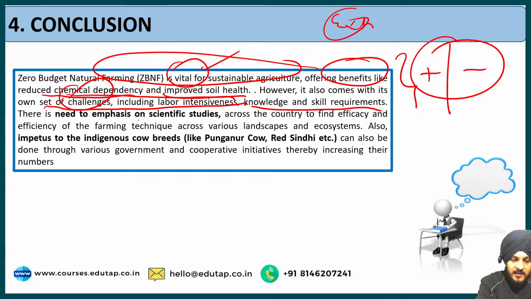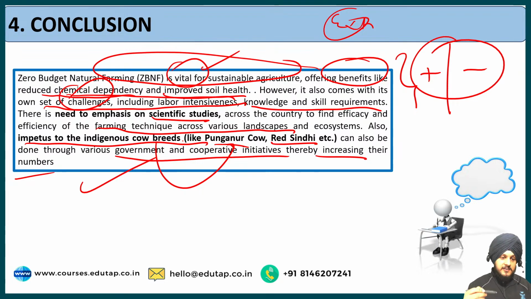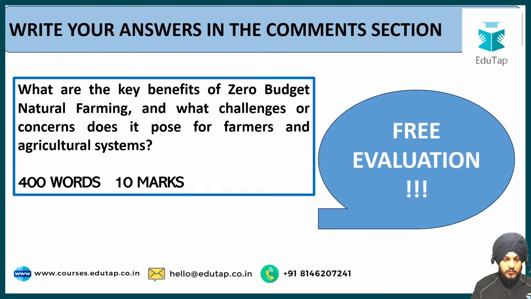There is a need to emphasize scientific studies across the country to find the efficacy and efficiency of the farming techniques across various landscapes and ecosystems. Also, impetus to indigenous cow breeds like the Punganur cow and the Red Sindhi. These are indigenous cow breeds. This can be done through various government and cooperative initiatives, thereby increasing their numbers. So this is the way forward regarding zero budget natural farming in order to minimize its inefficiencies and deal with the challenges. I hope you have understood the points.